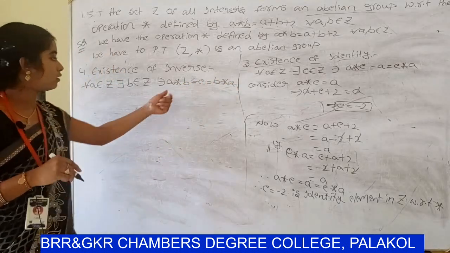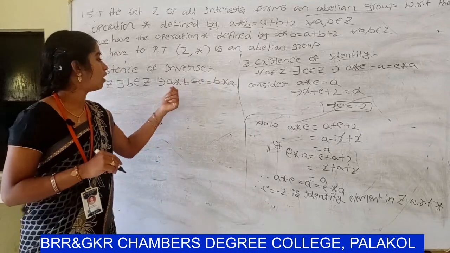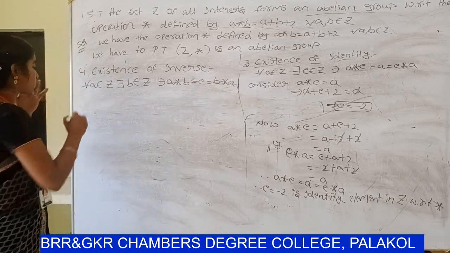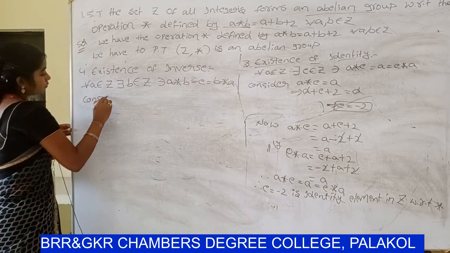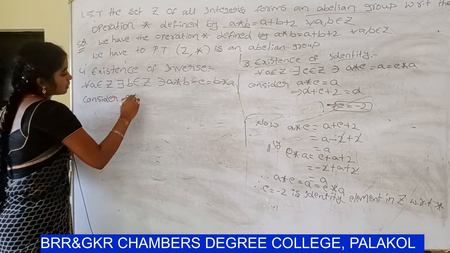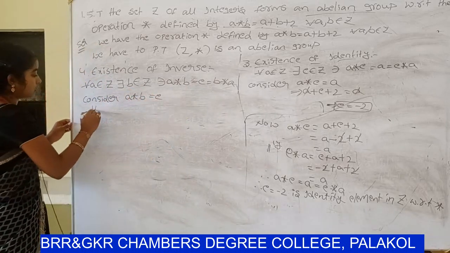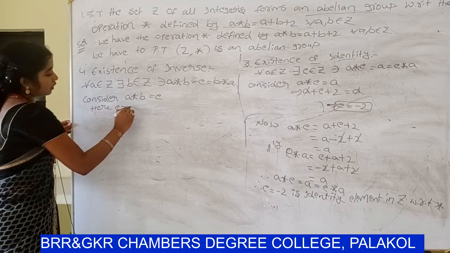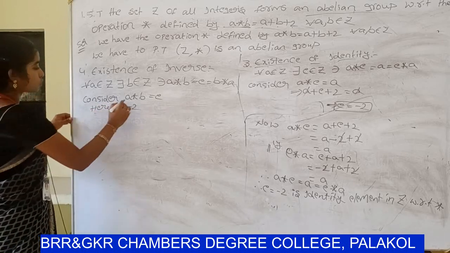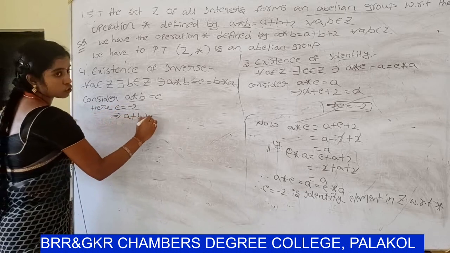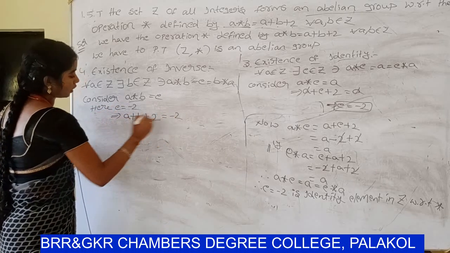First you have to find the inverse element, and after that check a star b equal to e, b star a equal to e. So consider a star b equal to e. Already you know that the identity element value is minus 2. So a star b can be written as a plus b plus 2 equals minus 2.